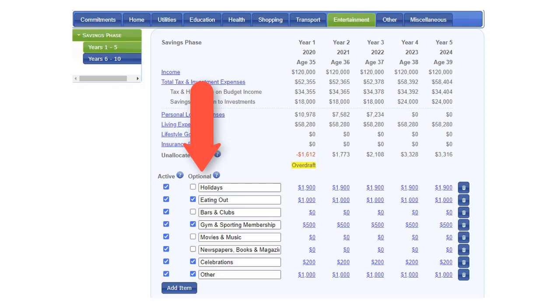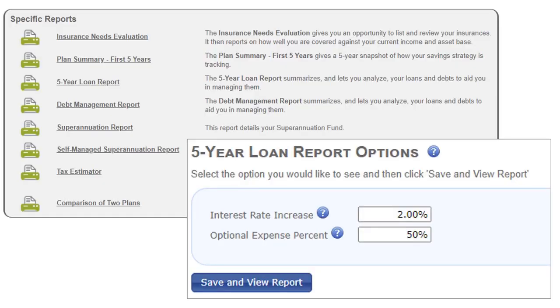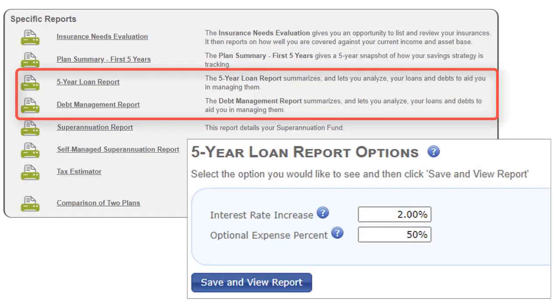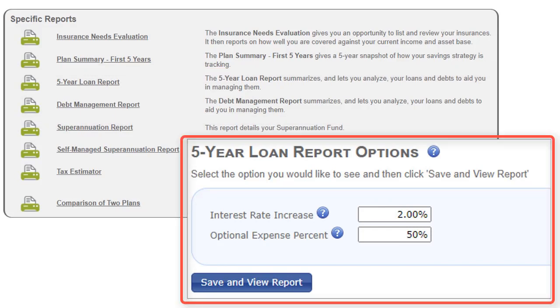It is important to list the items which are optional. Later in the plan, we will look at how you may use some of that optional expenditure to repay debt. On the reports chevron, there are two reports which calculate the same information, but the debt management report includes tips of debt reduction and the 5-year summary report does not. I want to discuss this report as some information will help you understand debt management.